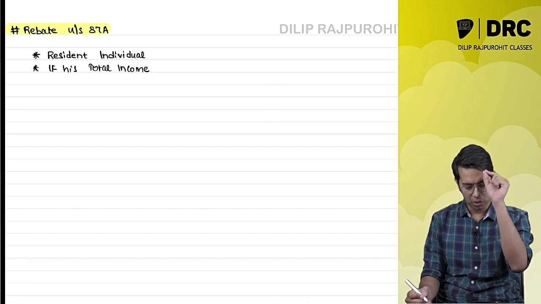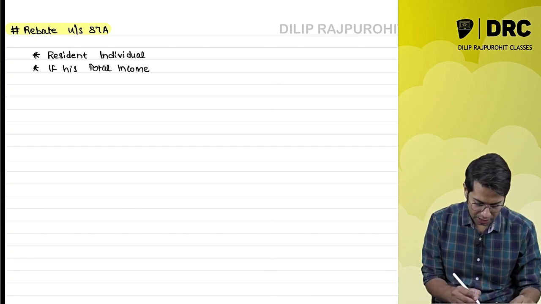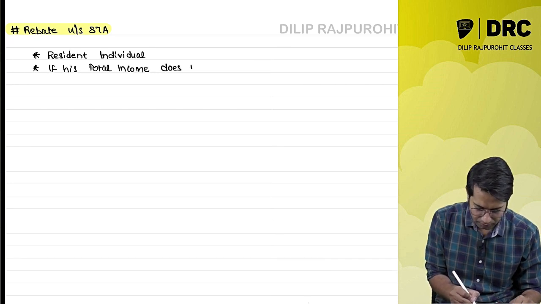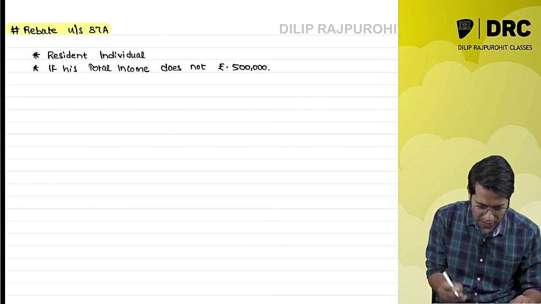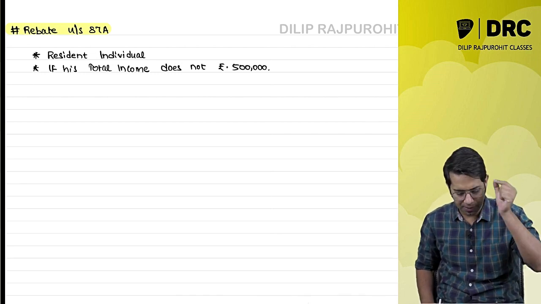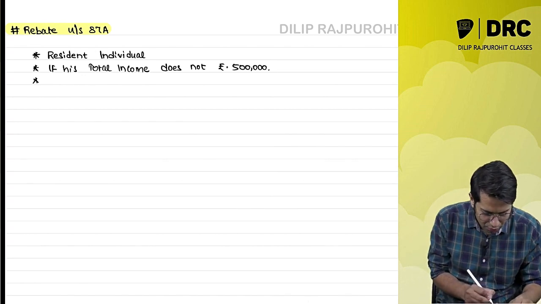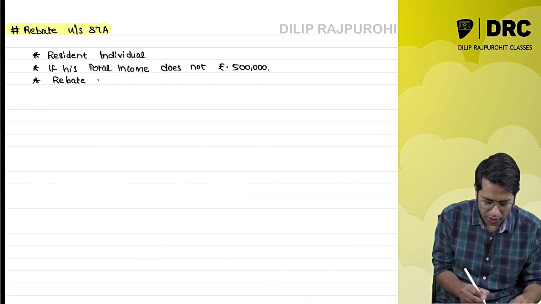This is applicable to whom? Only to a resident. If you are a resident individual, and if your total income does not exceed rupees 5 lakh, then we are going to give you a rebate under section 87A.